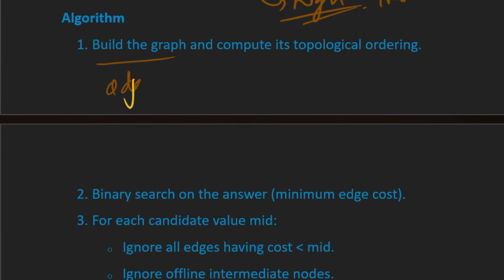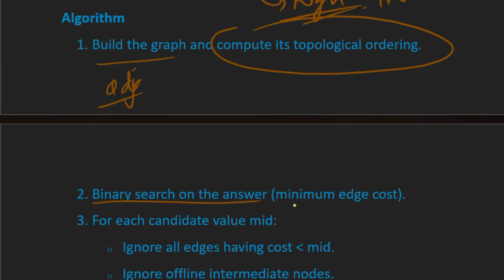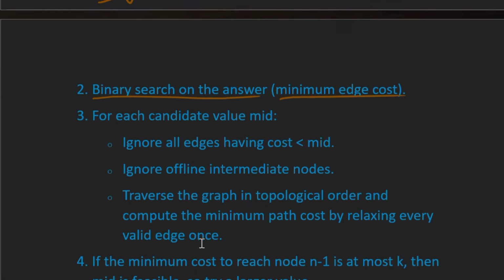So if you see the overall algorithm, first of all, we'll build the graph, that is, we'll build the adjacency list, and then we'll compute the topological ordering. And once we get the topological ordering, we'll apply binary search on the answer, that is the minimum edge cost, right? Then for each candidate value mid, we'll ignore all the edges having cost less than mid, and we will also ignore all the offline nodes.